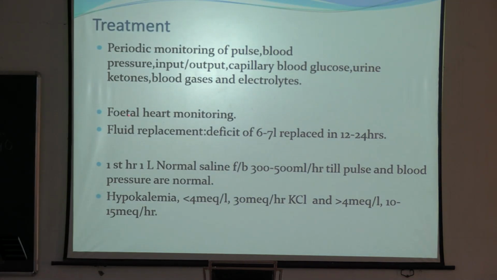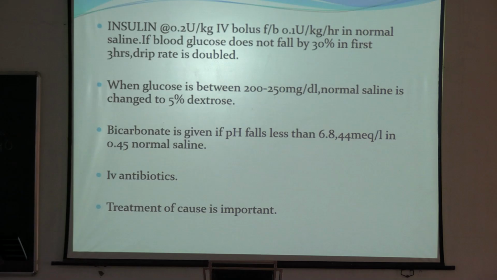So, what treatment will you do? First, periodic monitoring of the pulse, blood pressure, input, output, capillary blood glucose, urine ketones, blood gases and electrolytes. You should do ABG. Fetal heart monitoring is done. Fluid replacement: a deficit of 6 to 7 liters is replaced in 12 to 24 hours. In the first hour, 1 liter of normal saline, followed by 300 to 500 milliliters per hour till pulse and blood pressure are normal. Hypokalemia should be managed.